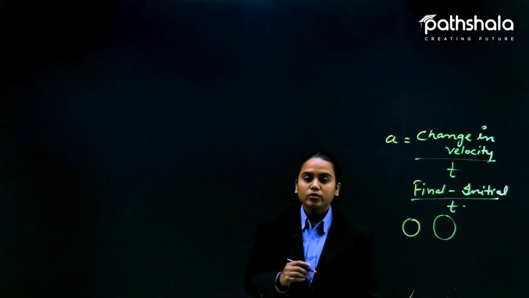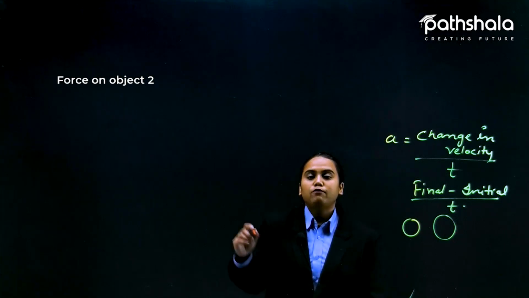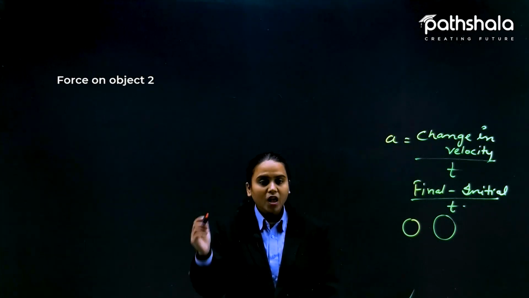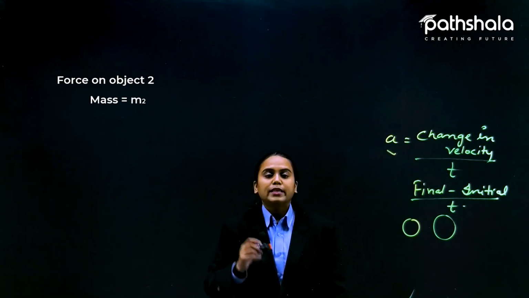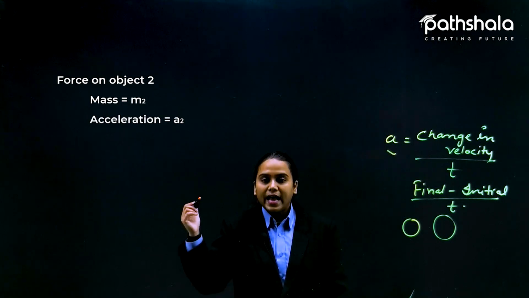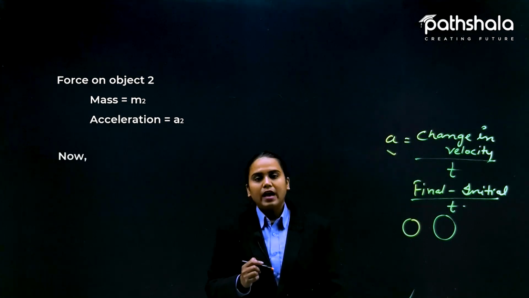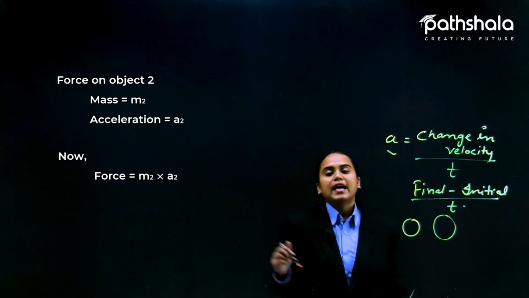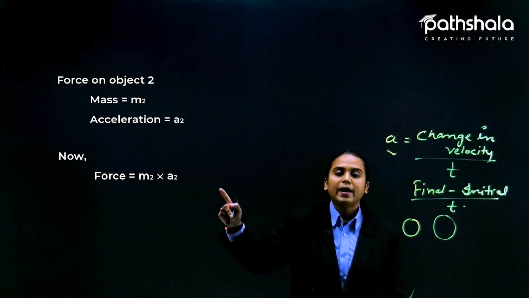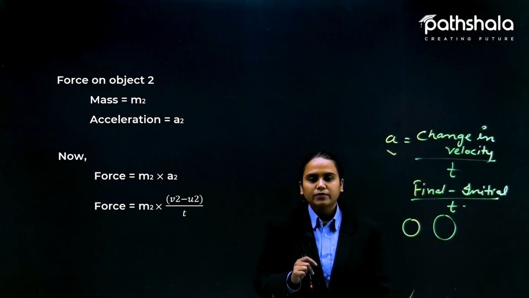So now if we want to see the force on object 2, again the same thing will work here. M2 is the mass of object 2, acceleration will be A2, and the force for the second object is M2 multiplied by A2. Okay, that is fine.